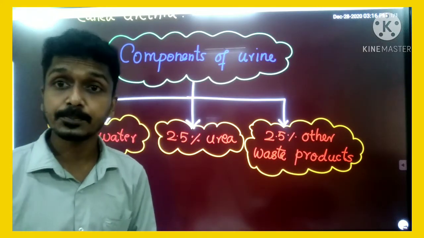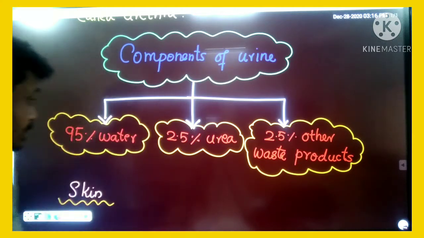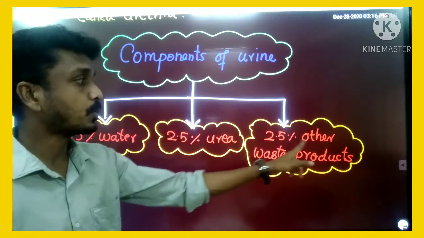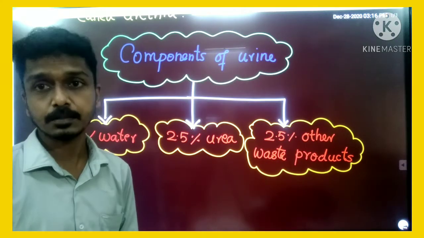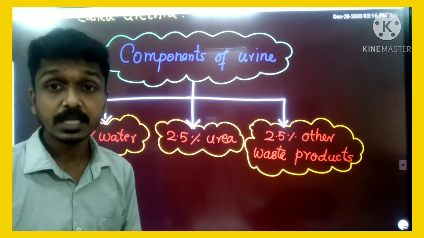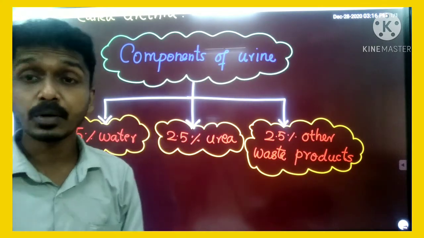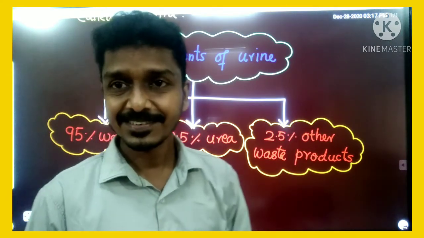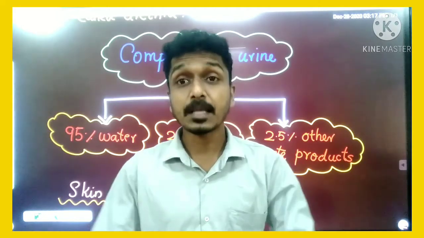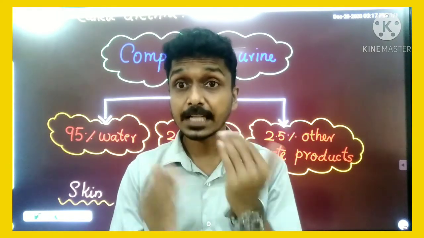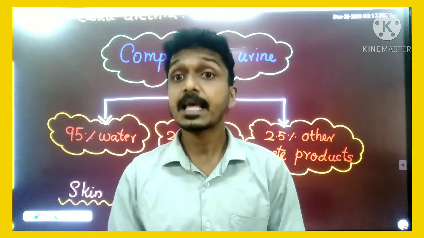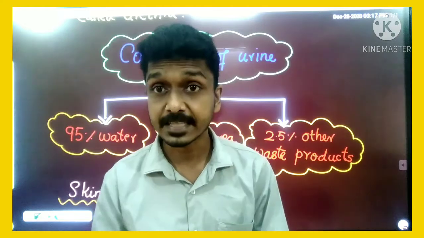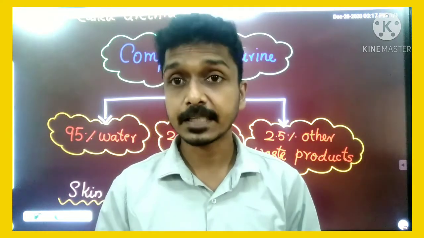These are the components of urine: 95% of water, 2.5% of urea, 2.5% other waste products. Understand? Okay, so these are about the separation of waste from our blood and the formation of urine by kidneys and the removal of the urine from our body with the help of our excretory system.